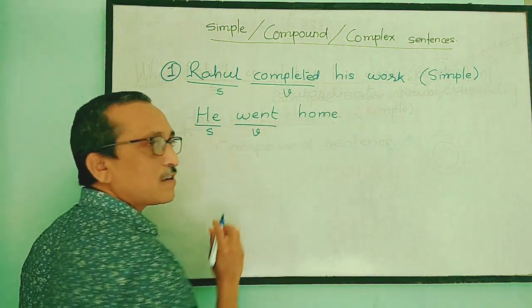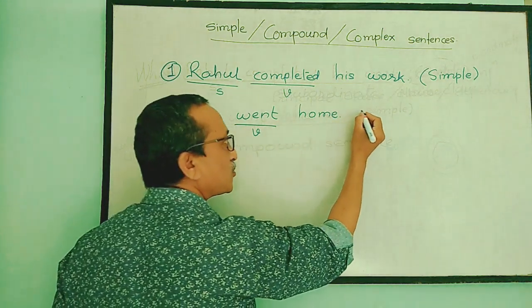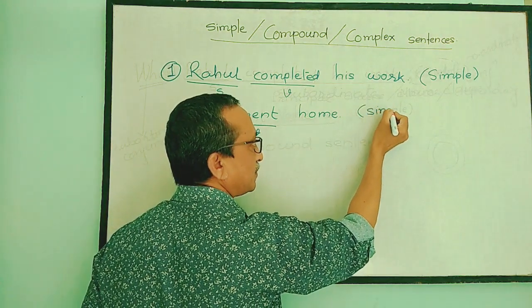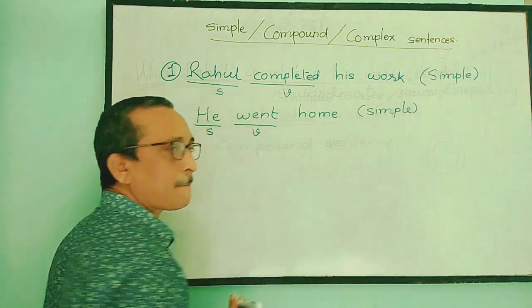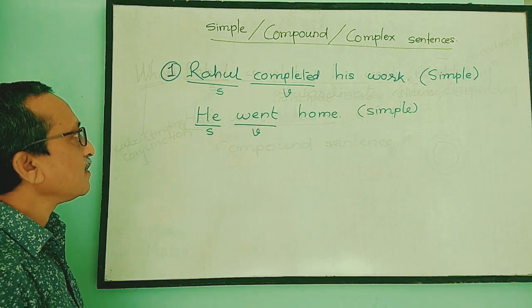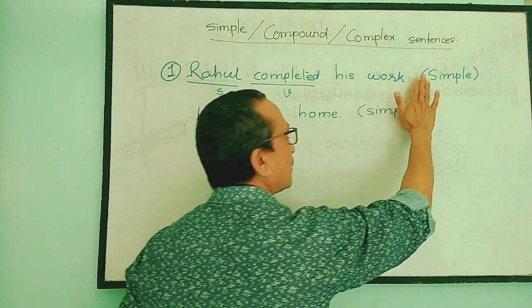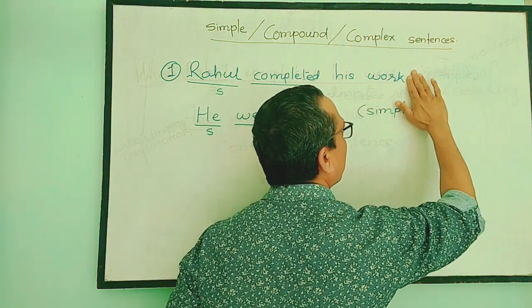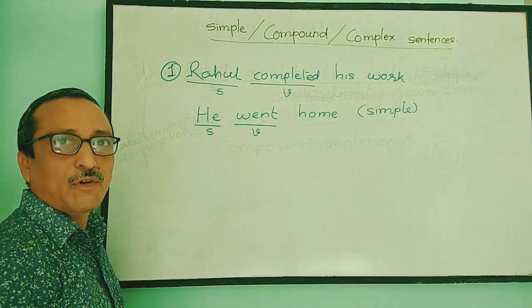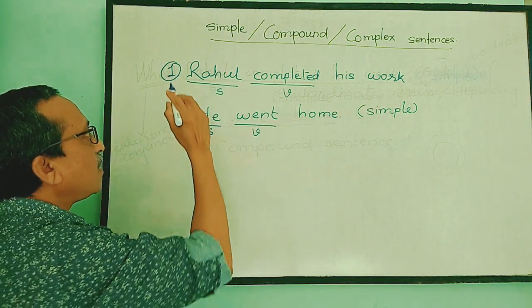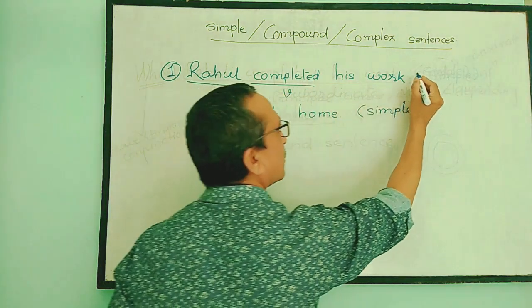This is one more simple sentence, right? This is also a simple sentence. Now, we will do one thing. We will join these two sentences: Rahul completed his work